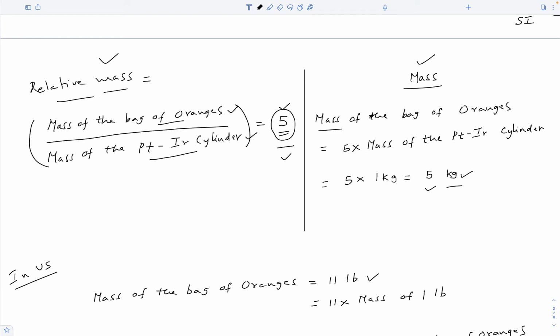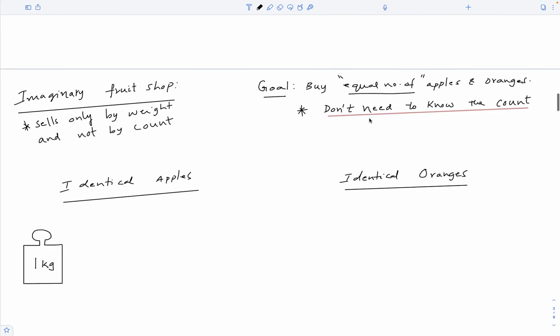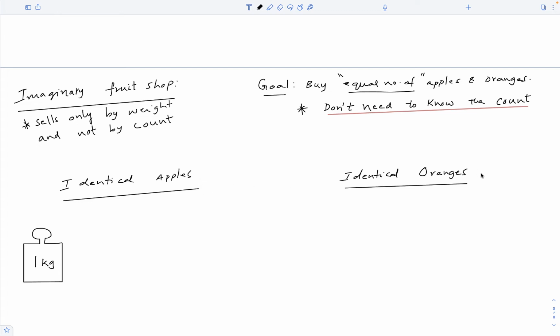Now let us try to answer this interesting question. Imagine this fruit shop that sells identical apples and identical oranges. That means all the apples in this shop have the same mass. Likewise, all the oranges also have the same mass. My goal is to buy equal number of apples and oranges. Their counts don't matter. I don't mind if I buy 5 each, 50 each, 500 each, as long as their counts are equal.